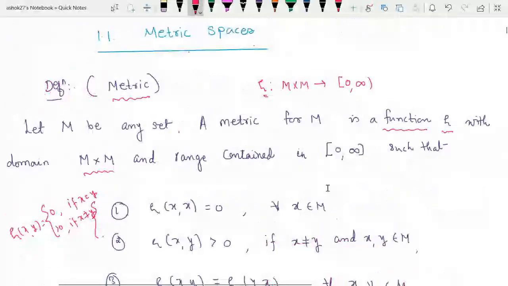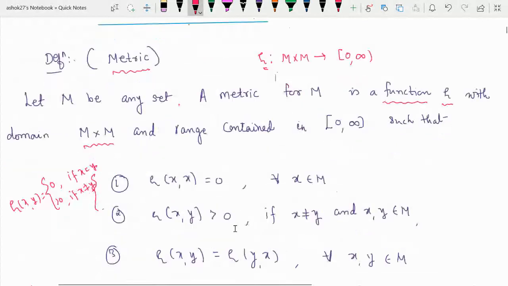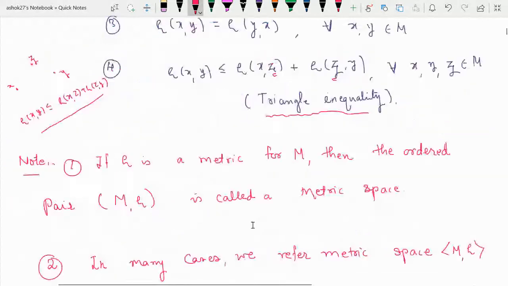So what is the definition of metric? A metric is a mapping from M cross M to the closed interval 0 to infinity. It satisfies these four conditions. Then that resulting mapping is called a metric on that non-empty set M. So let M be any set. A metric for M is a function rho with domain M cross M and a range contained in the closed interval 0 to infinity, which satisfies these four conditions.